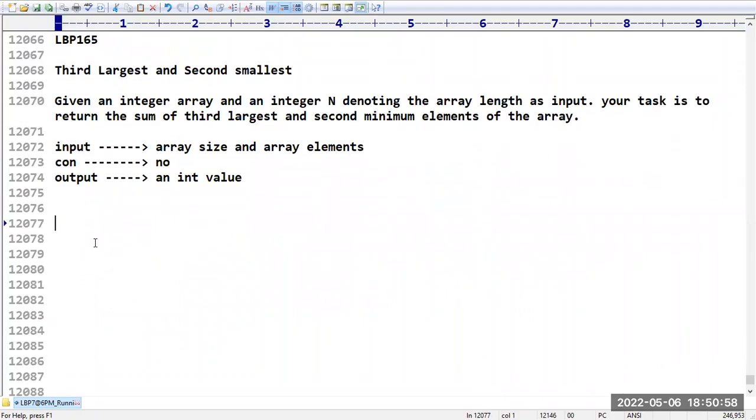It is an easy program only. Third largest and second smallest number. So for this, given an integer array and an integer n denoting array length as an input, your task is to return the sum of the third largest and second minimum element in the array. Okay.